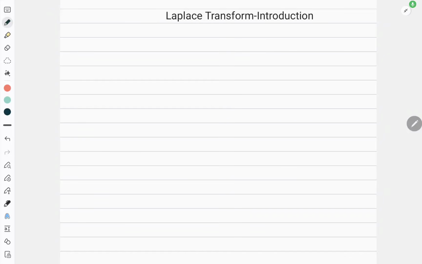Students, let us start with a new concept called Laplace transform. Now, Laplace transform is basically an integral transform or a class of integral transform, which has a lot of application in the field of signals and linear system analysis. So it comes into picture very often when it comes to signals, networks and all that.